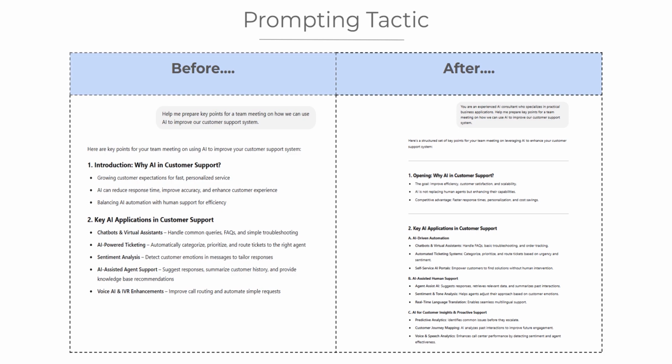After role-playing prompt is, you are an experienced AI consultant who specializes in practical business applications and so on, as shown in the slide. Here's where the magic happens. By adding the role, an experienced AI consultant, and the key adjective, specializes in practical business applications, we've given the AI a persona. It's no longer just a generic helper. It's a seasoned professional with a specific expertise. This tells the AI to focus on actionable, business-oriented ideas, likely with examples or insights grounded in real-world use cases.